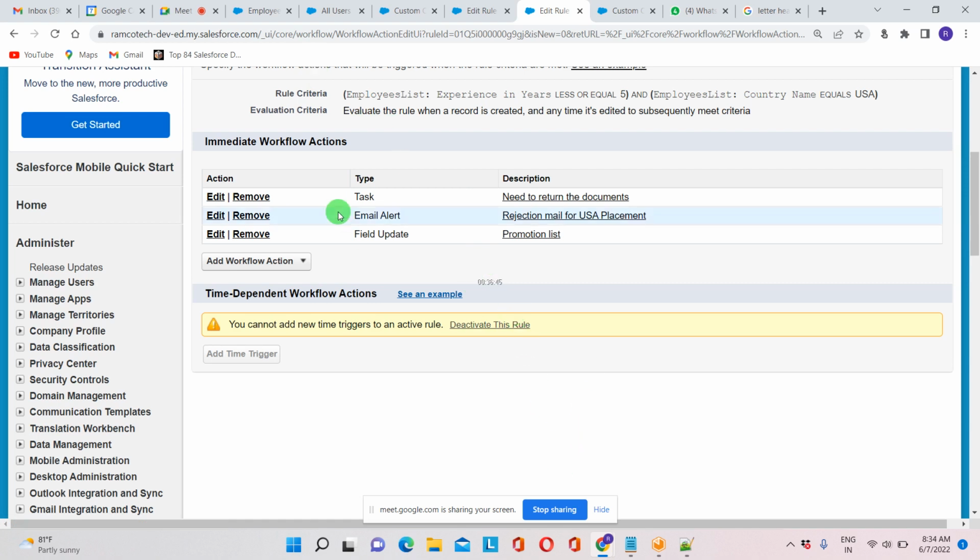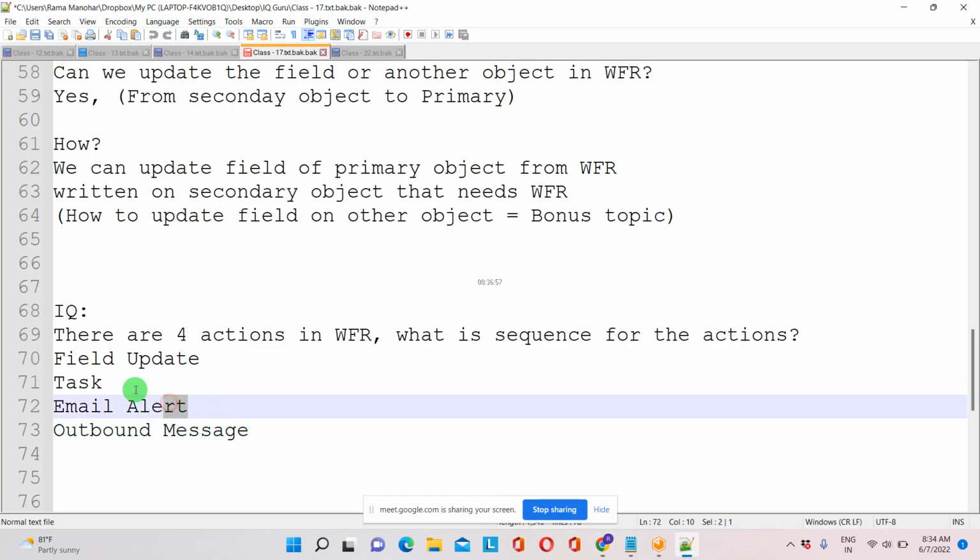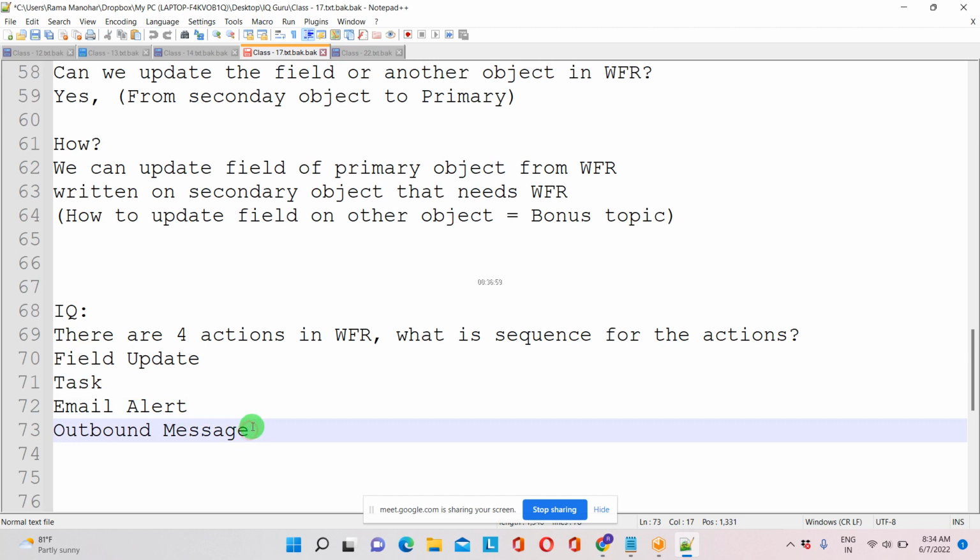It's getting late for me, and tomorrow I'll explain about task. In task related, we need to show two things. So tomorrow we can complete email alert, sorry, task update and outbound message. So tomorrow we'll complete workflow rule, and very soon we'll complete process builder as well.